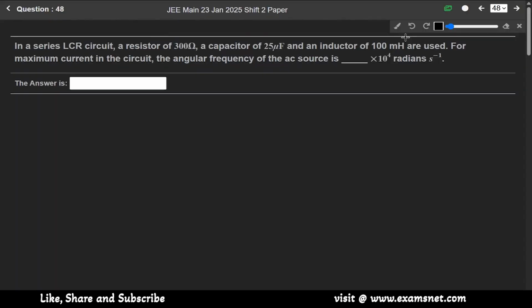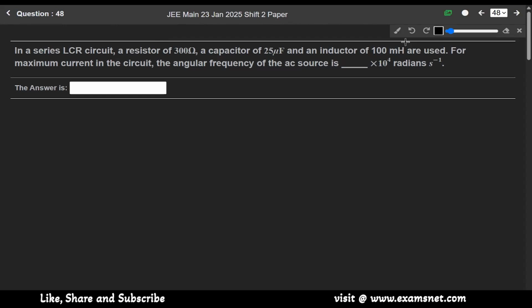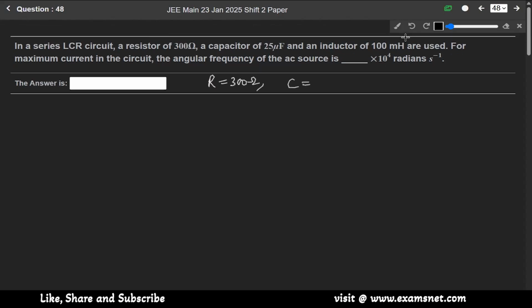Next question is 48. In a series LCR circuit, a resistor of 300 ohm, a capacitor of 25 microfarad, and an inductor of 100 millihenry are used. For maximum current in the circuit, the angular frequency of the AC source is. Okay, we are given R 300 ohm, capacitance C 25. Students, in this question, there is a mistake. In place of microfarad here, it is nanofarad, okay? And L is given as 100 millihenry.